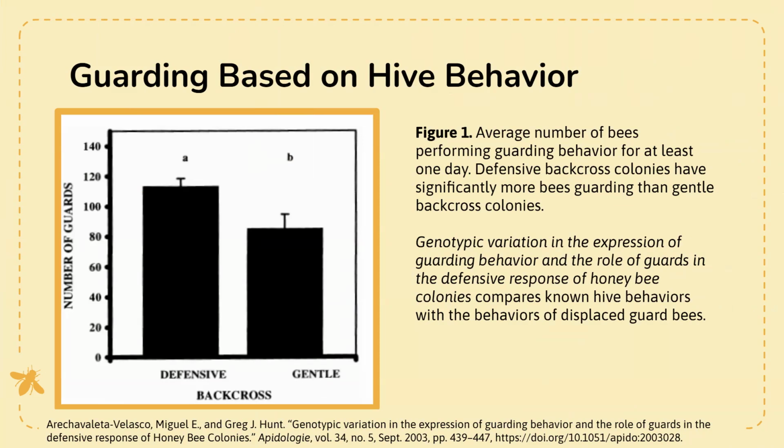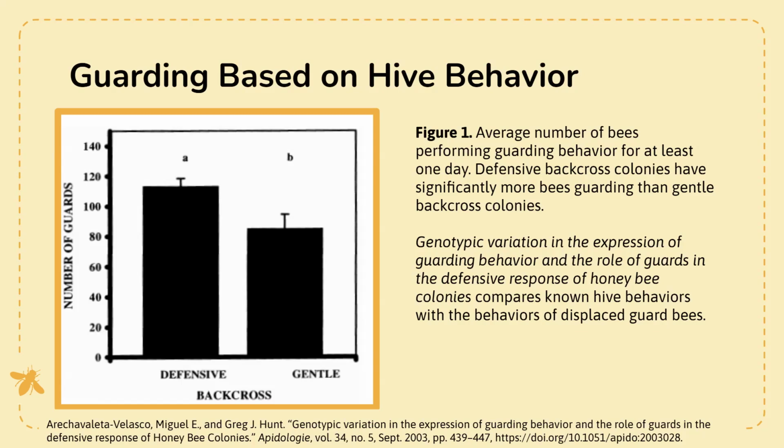And we really see that when you're in a defensive hive, you become a defensive bee. You're likely to have more guards and be more reactive. And if you're in a gentle hive, you're going to have fewer guards and be less reactive. I know this seems like it's more about the environment, that if you place a bee into a more aggressive environment, they're going to end up more aggressive. But it's more about the fact that they were bred with aggressive bees.